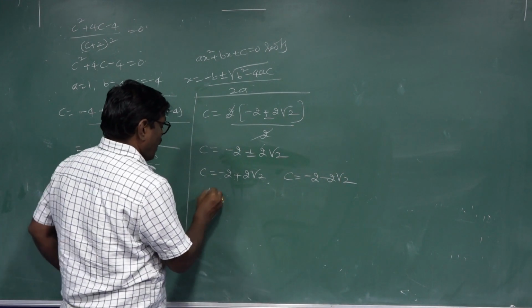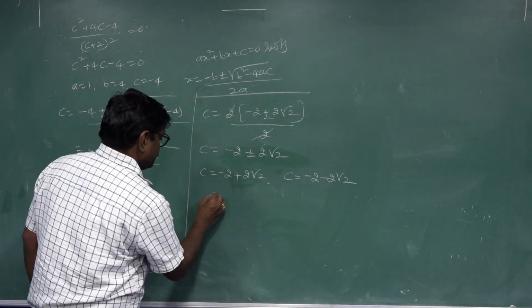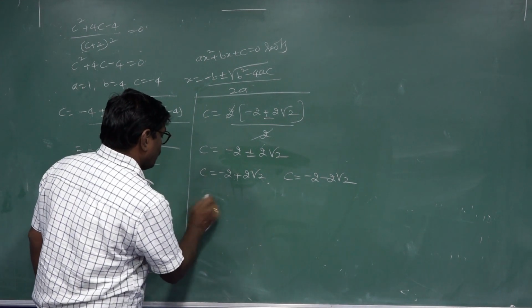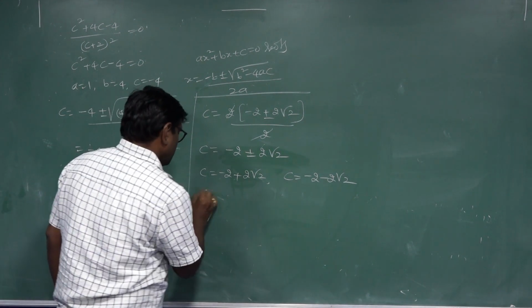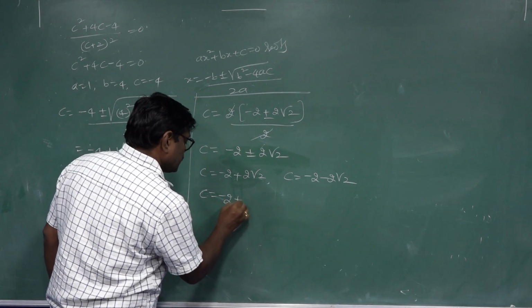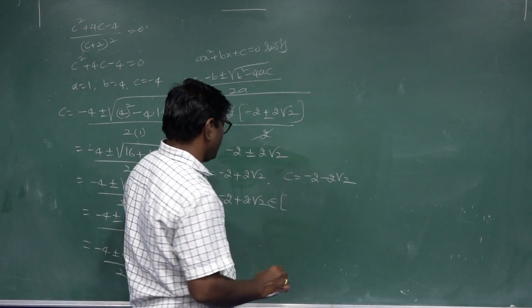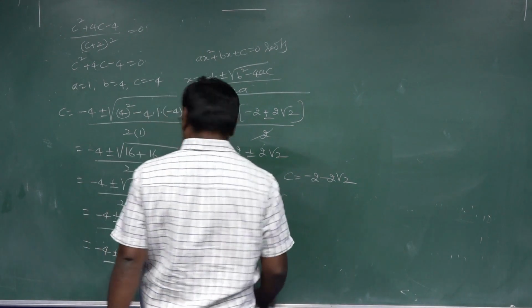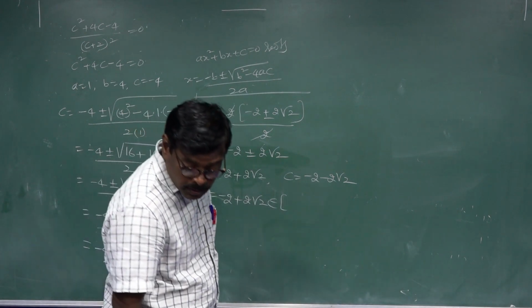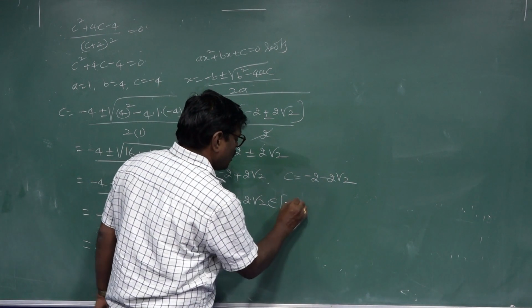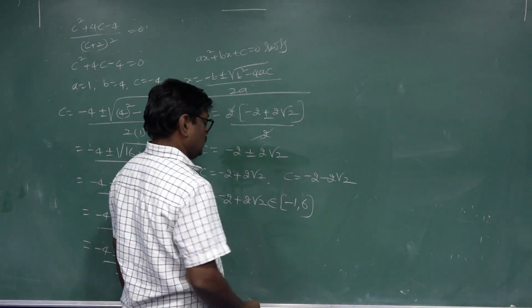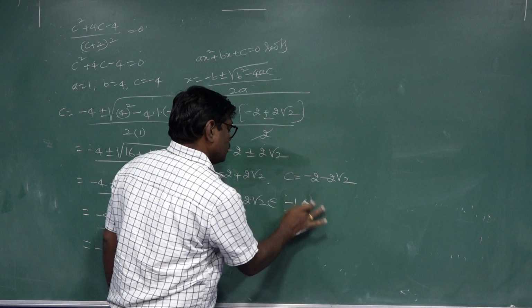Now the value c equal to minus 2 plus 2 root 2 belongs to the interval minus 1 comma 6, open interval.